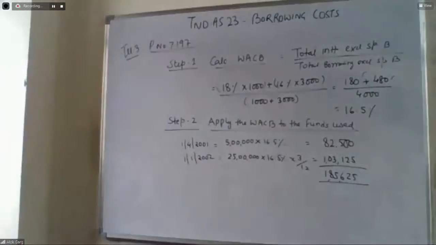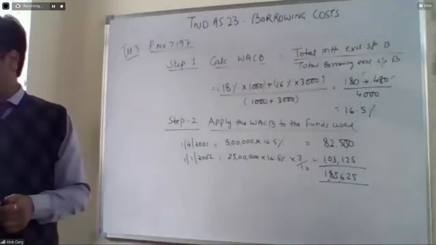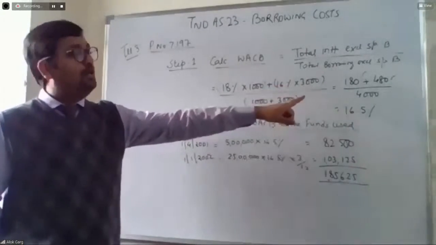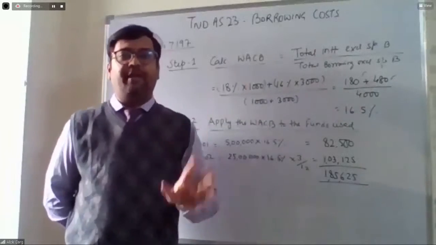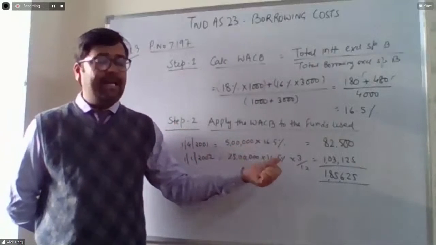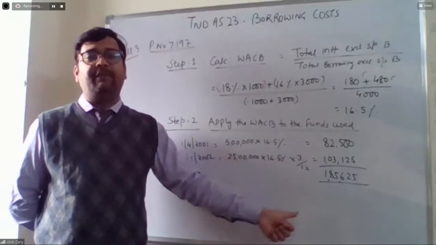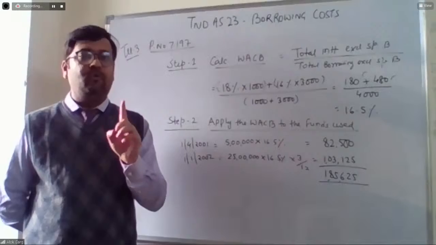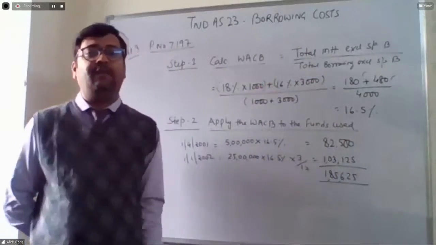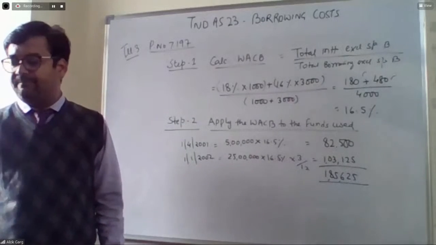Okay. Any doubt here? Have you understood? What is the total interest cost? Total interest cost is 180 plus 480, 6,60,000. Out of 6,60,000, 1,85,625 will go for capitalization, and 660 minus 185,625 will go to P&L. Okay.